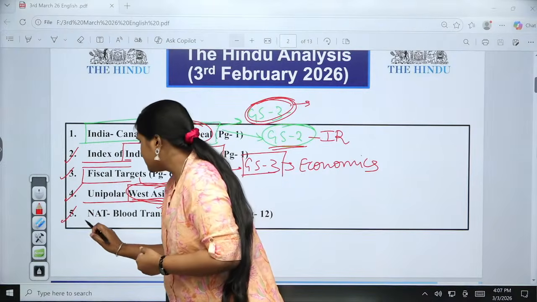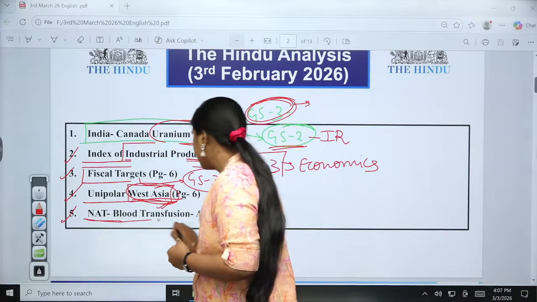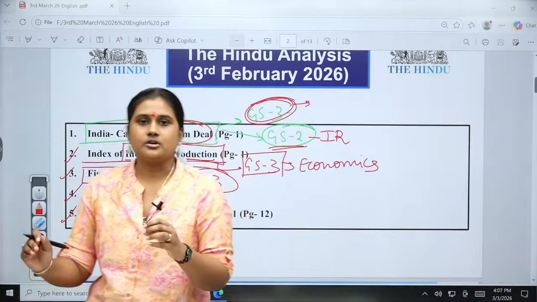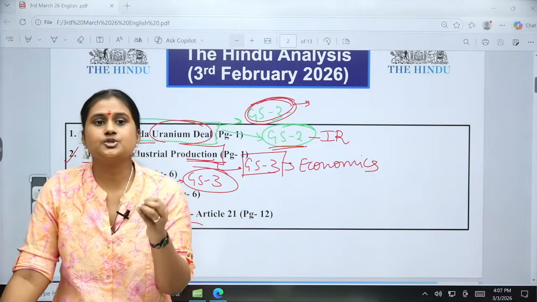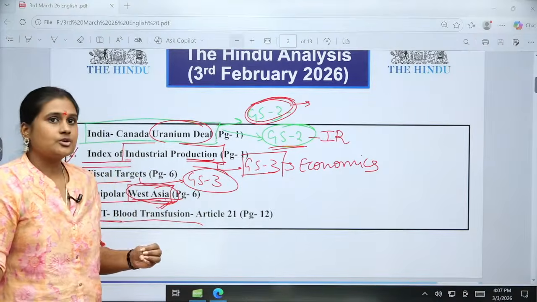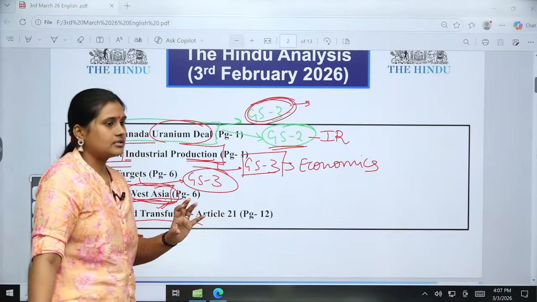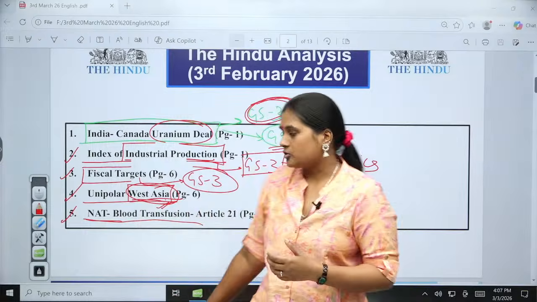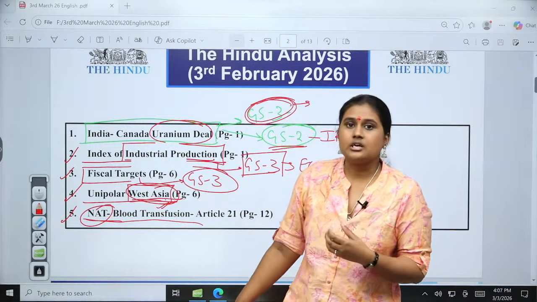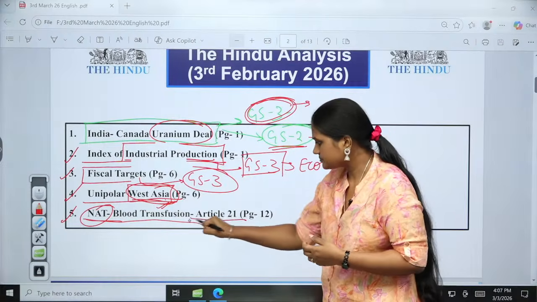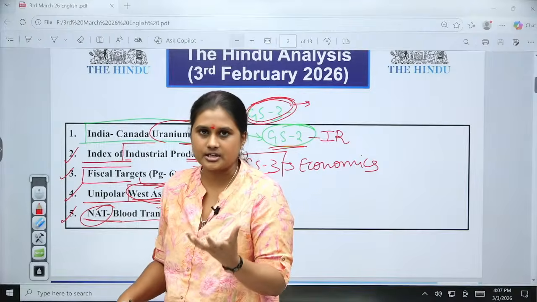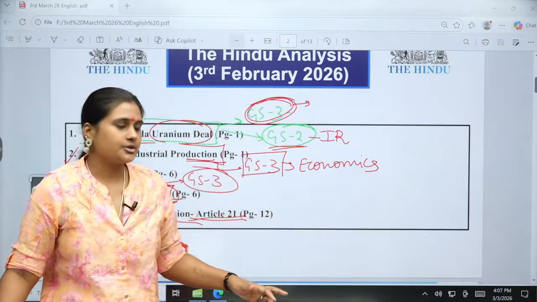Then the fifth and the last one would be NAT blood transfusion. So the nucleic acid test, which is very important and which shows more accurate things about the diseases. So the Supreme Court is going to look into this test, and we will be seeing what the core cause of it is. Here we will see how it is related with Article 21, the right to life. So all these things we are going to see here.